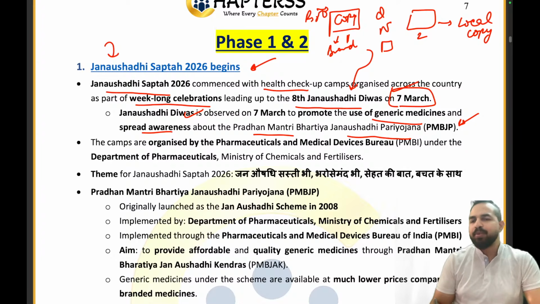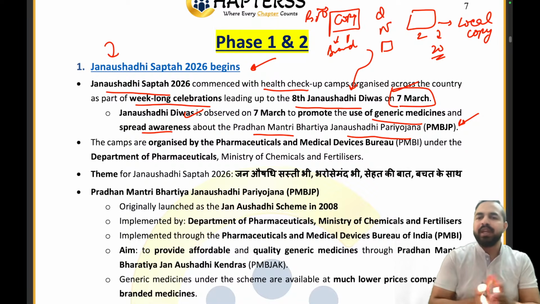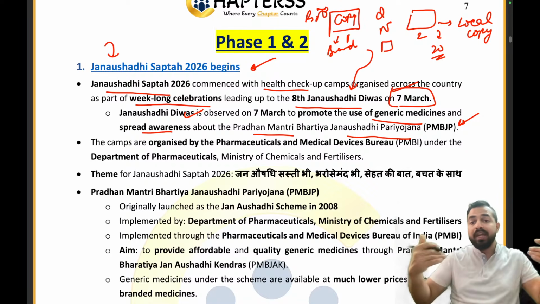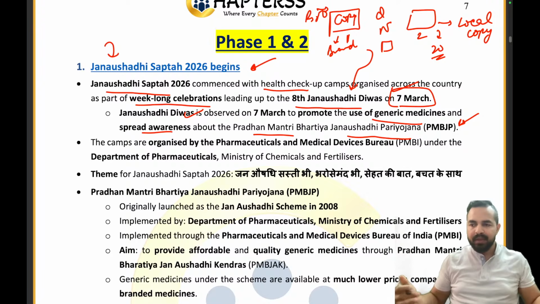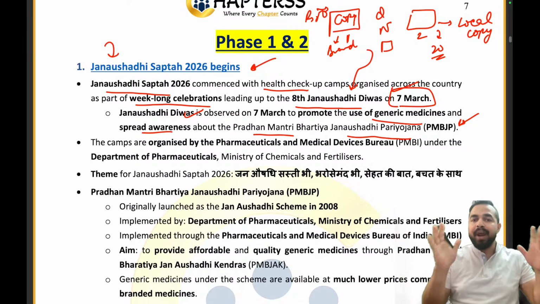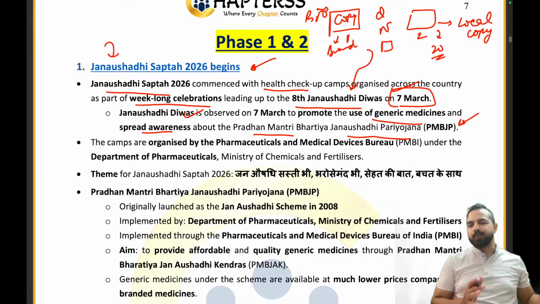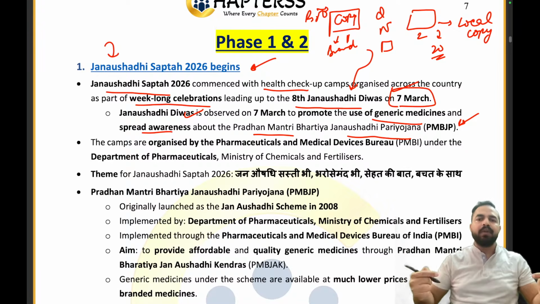This copy is available at rupees 50 and the copy number 2 is just available at rupees 20. So why exactly are the students forced to pay rupees 50 for that copy when they can already afford the local copy which is available at rupees 20, right? As we have already seen, everything is the same, just the brand name is missing on the copy number 2. Let me tell you, my dear friends, now let's try to understand it with the help of an example.